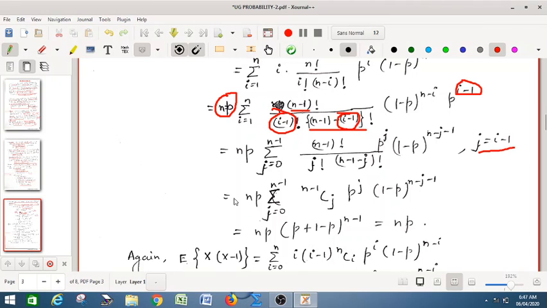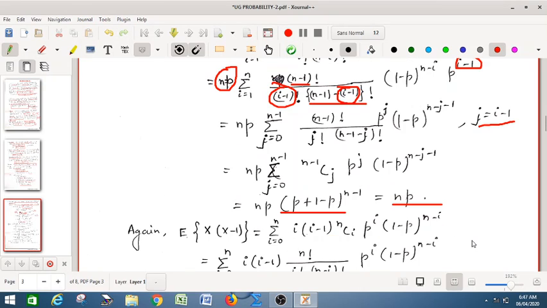So we have np times the series, which we rewrite as np summation j equal to 0 to n minus 1 of (n minus 1) C j, p to the power j, (1 minus p) to the power n minus j minus 1. So we have (p plus 1 minus p) whole to the power n minus 1, a binomial series. So we have np. So the mean of the binomial distribution is np, proved.